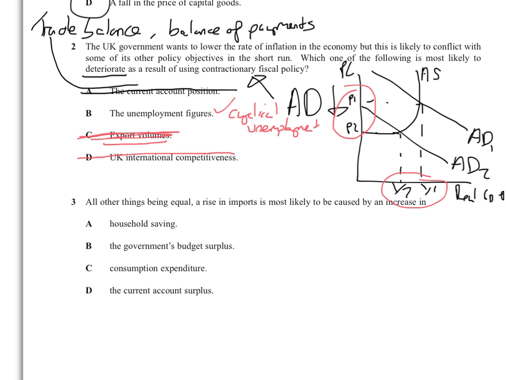They've said current account position, which all it means is trade balance. And also they've used the word deteriorate, which I think is a bit unfair because that's quite a hard word. Right, as usual, cross out "all other things being equal". It means nothing. I don't know why they do it. Right, a rise in imports is most likely to be caused by an increase in.